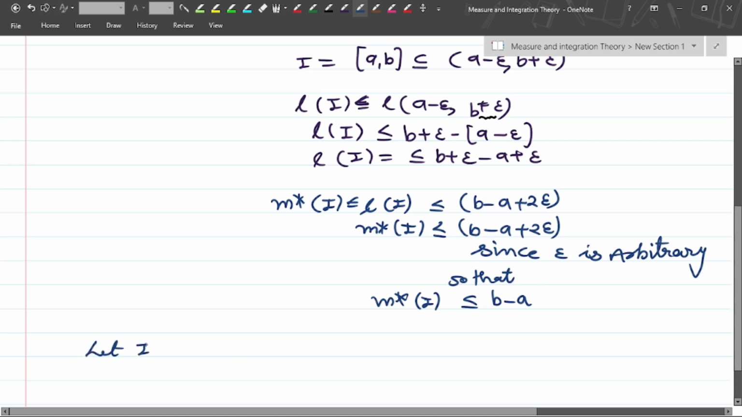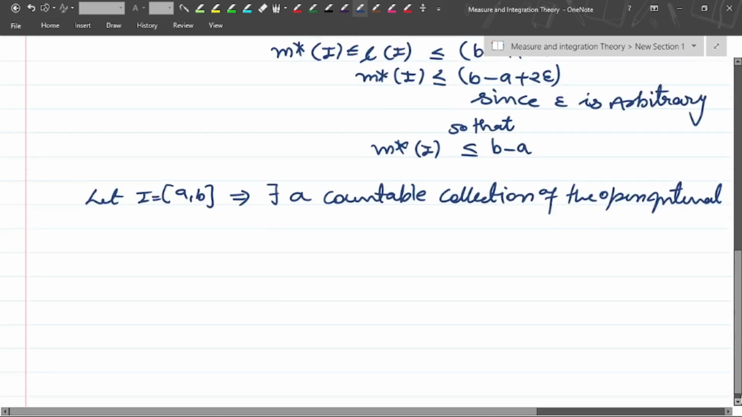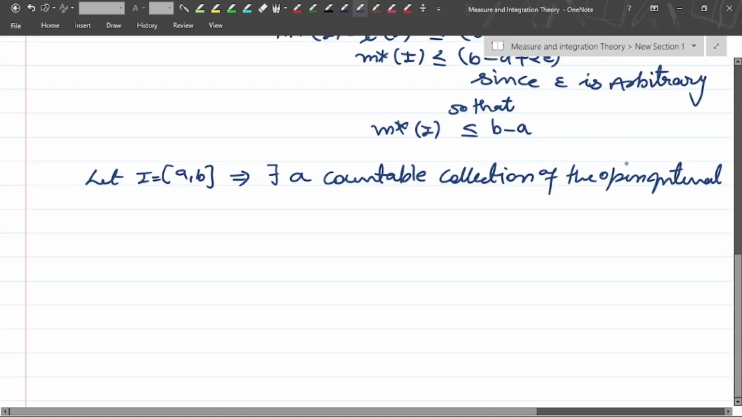Let I be the interval a comma b. This implies that there exists a countable collection of open intervals In. The Heine-Borel theorem says that for a countable collection of open intervals, I is a subset of the union of all the collection of individual subintervals.